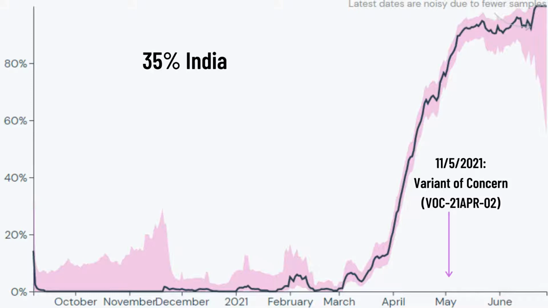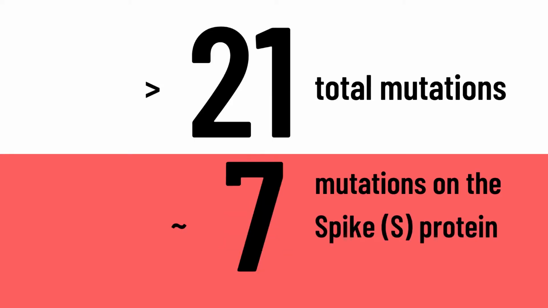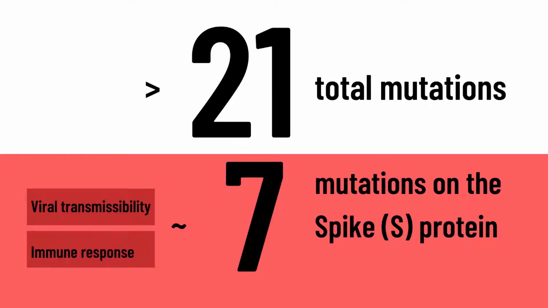From the genetic sequencing of many virus samples from infected individuals, it was discovered that the Delta variant has accumulated over 21 mutations with about 7 mutations on the spike protein. This information is of great significance as the spike protein is involved in both the transmissibility of the virus and the immune response by the host against the virus.